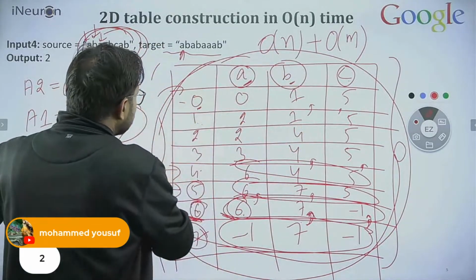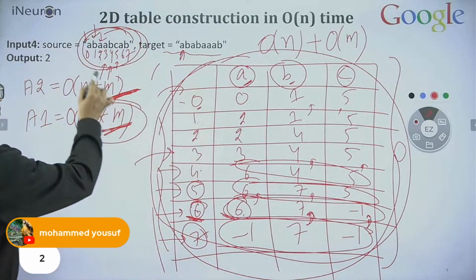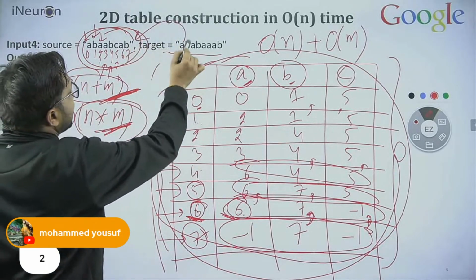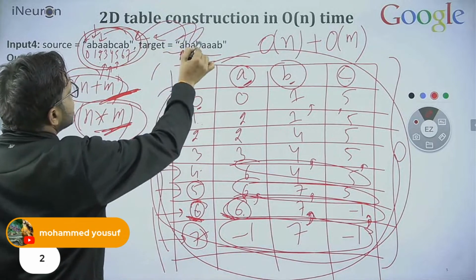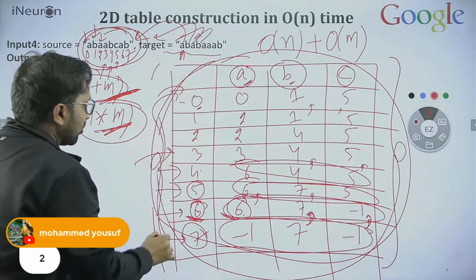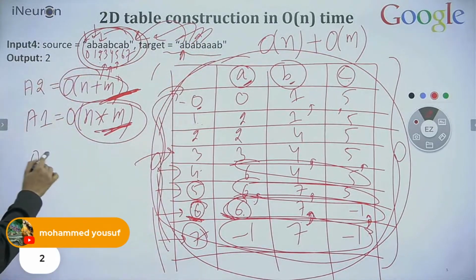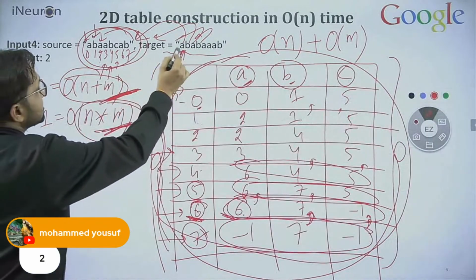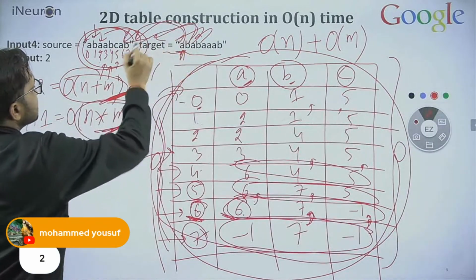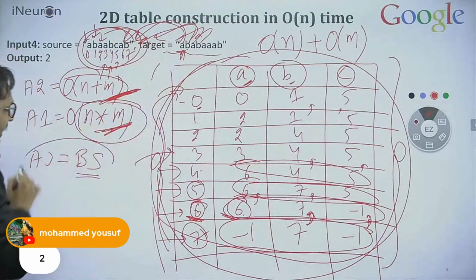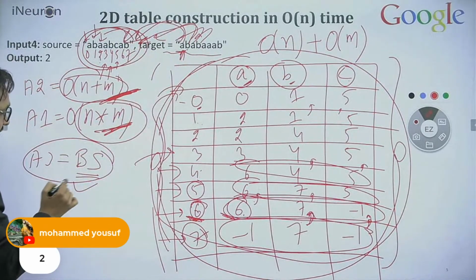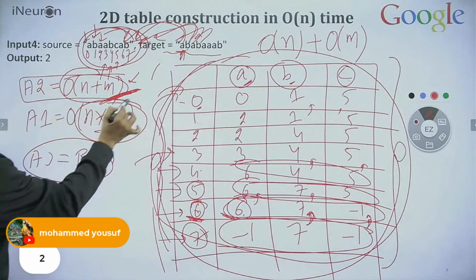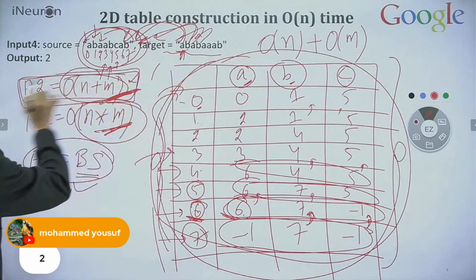If you are using this approach, the complexity reduces to n plus m, and we are directly finding out where is a, where is b, where is a, where is b. Another approach, we can use binary search also, to search these elements over here. You can try this yourself, but the time complexity will not be less than this. This is the most optimal approach which I shared already.